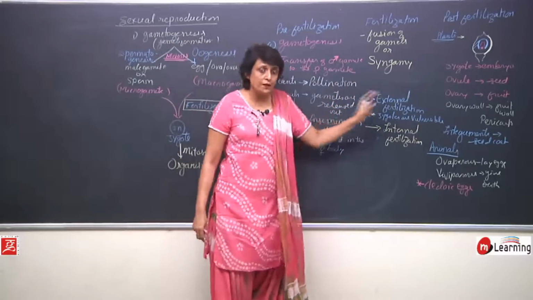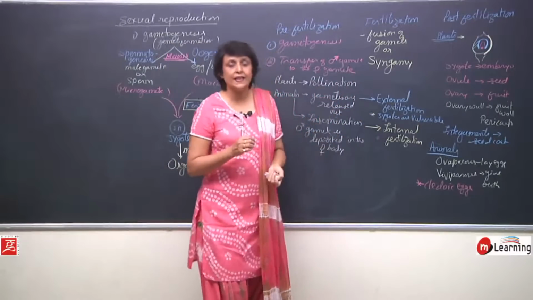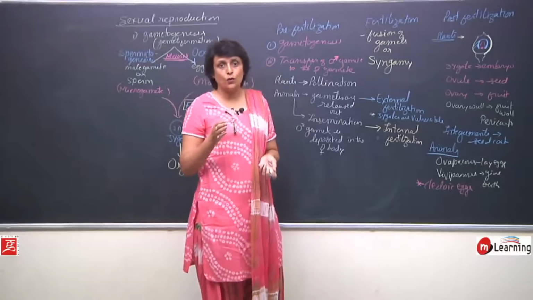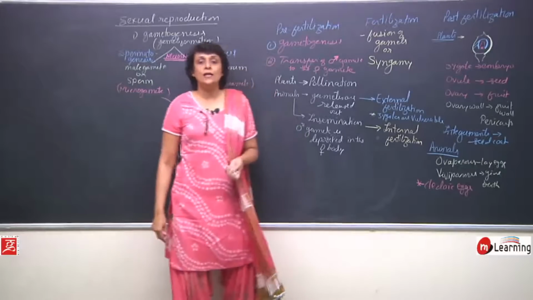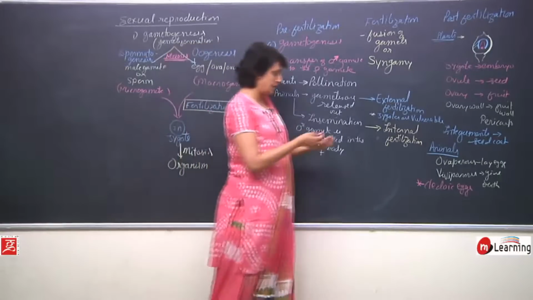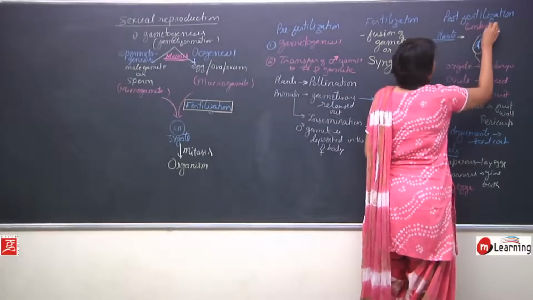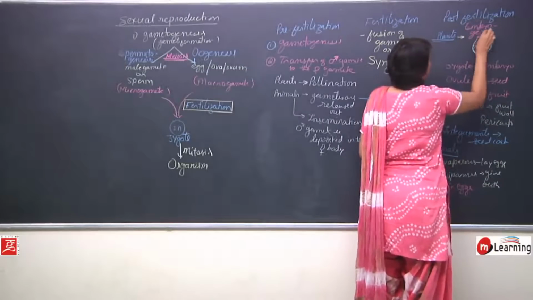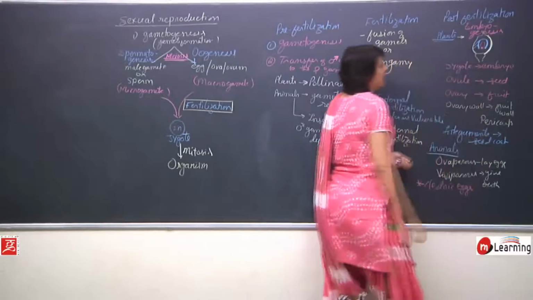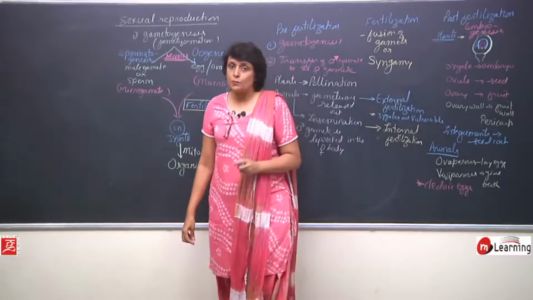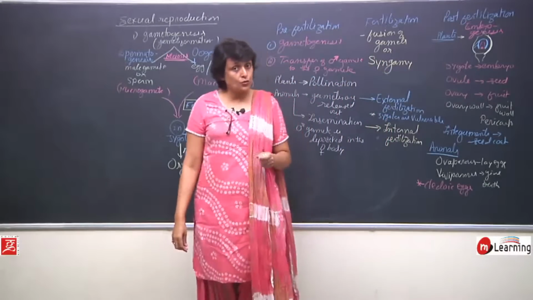In post-fertilization events, everything is coming from a zygote, and that is known as embryogenesis. In case of asexual reproduction, we said it is known as blastogenesis.